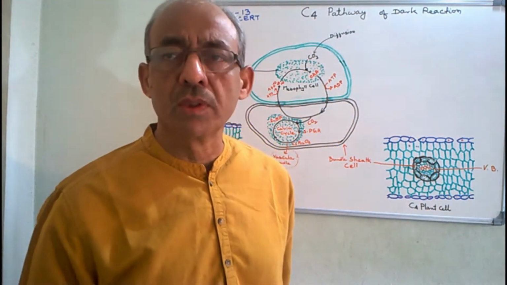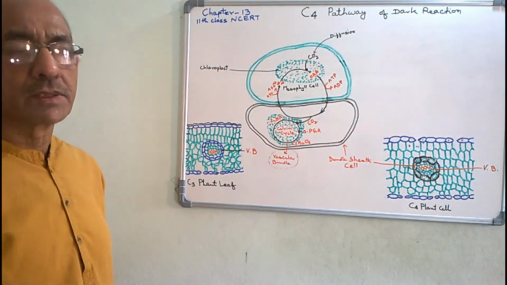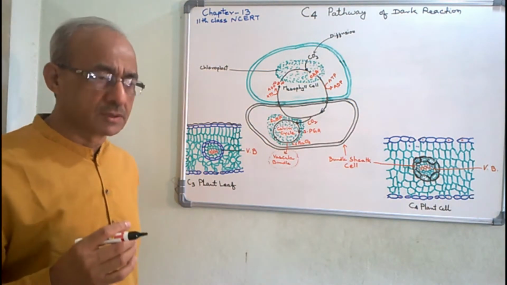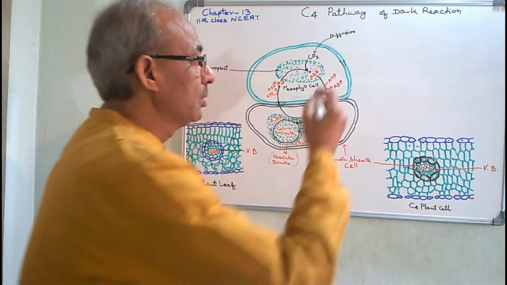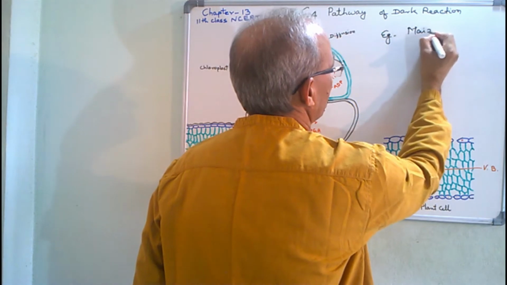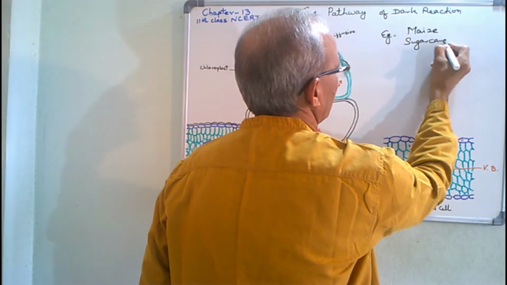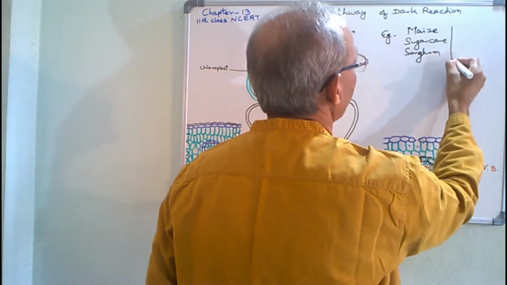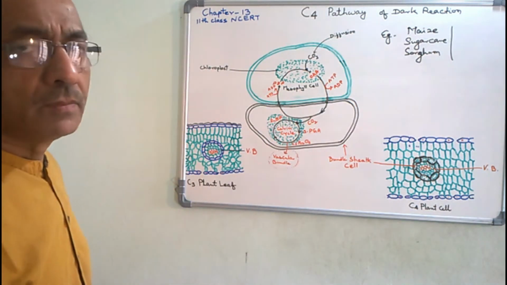In this session, we are going to discuss the C4 pathway of dark reaction, which occurs in certain types of plants, mainly found in dry tropical regions. Examples: maize, sugar cane, sorghum, etc. These plants are found in high temperature.